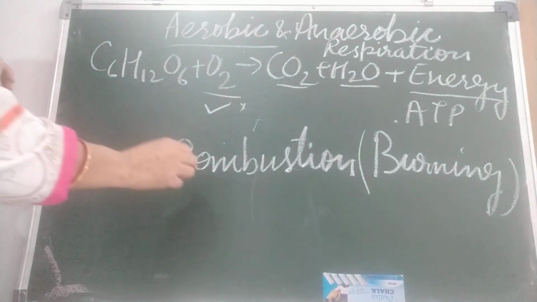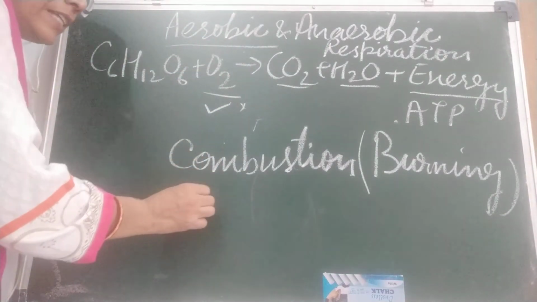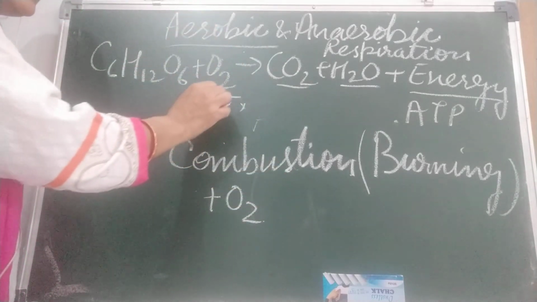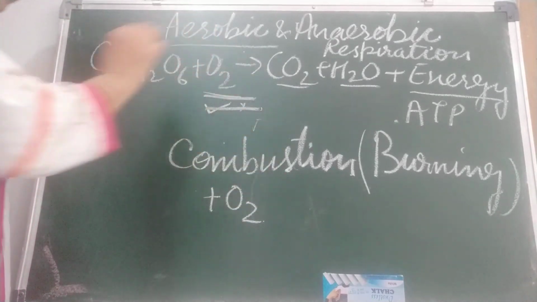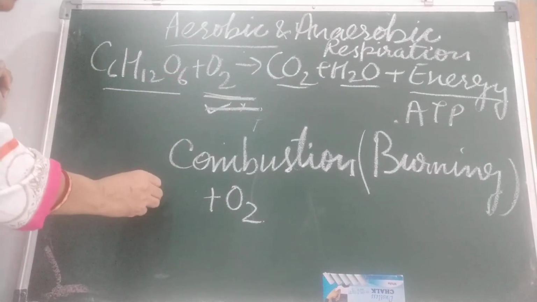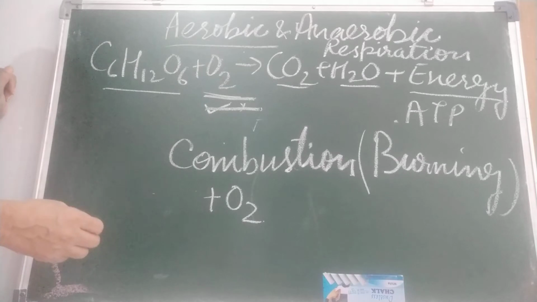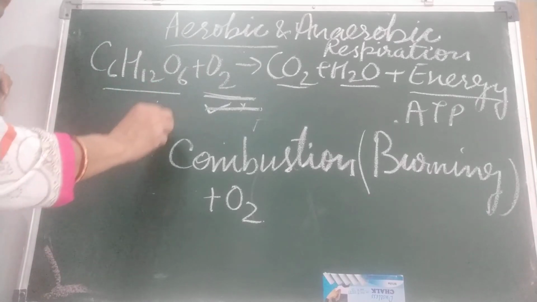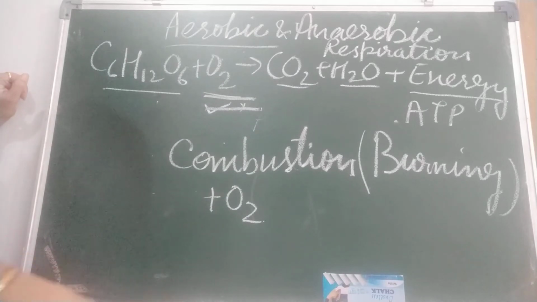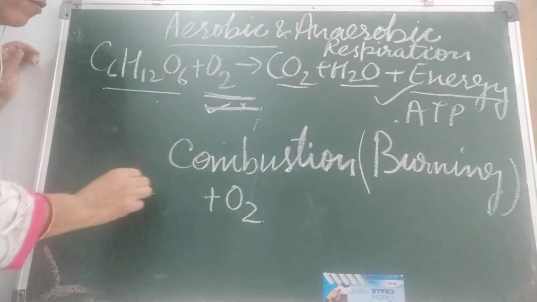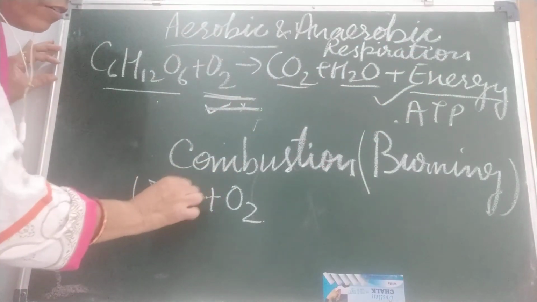How? When combustion takes place, it takes place in the presence of oxygen. Aerobic respiration takes place in the presence of oxygen. Here food burns, there we burn anything like paper, wood. So both are same. First point, what is similar? In both the cases, a large amount of energy is released. When we burn wood, what comes out?